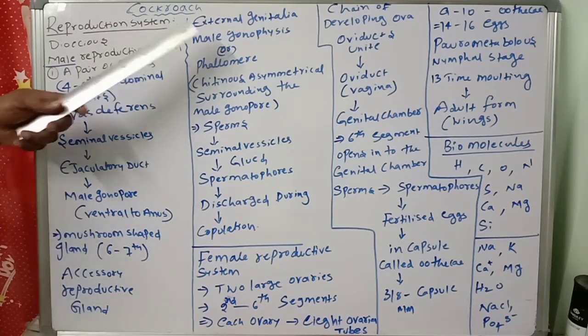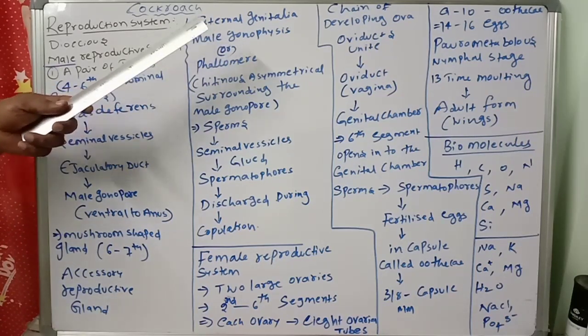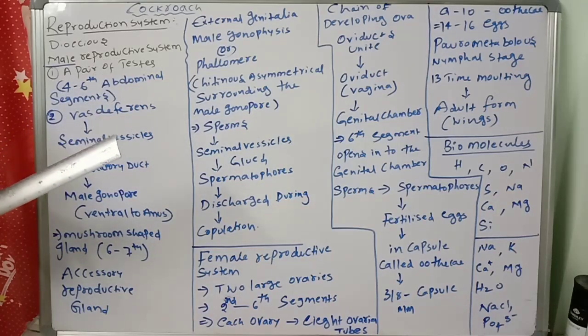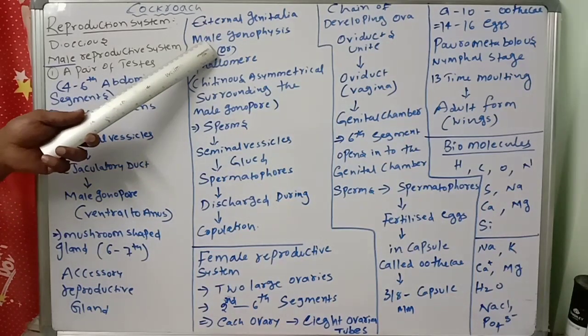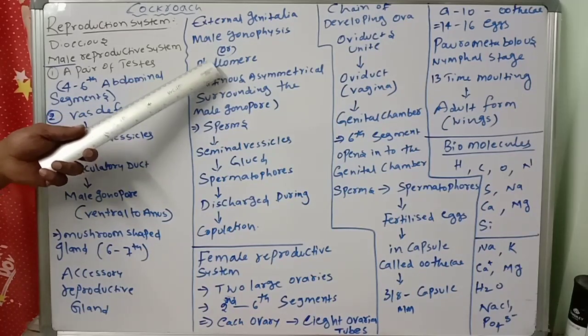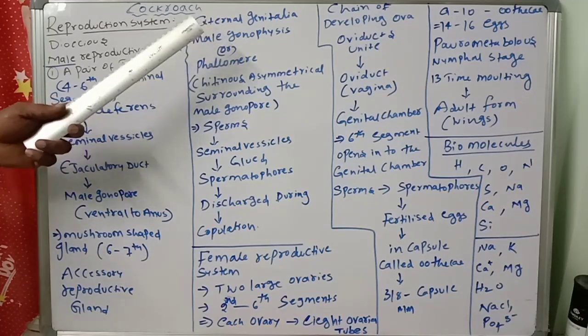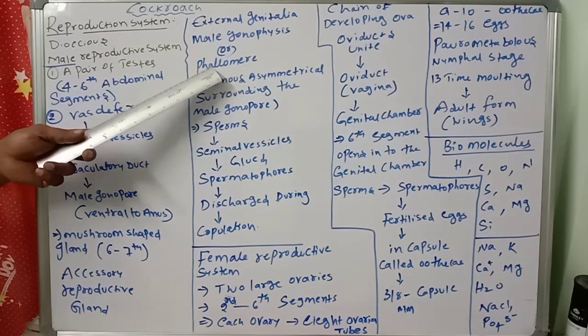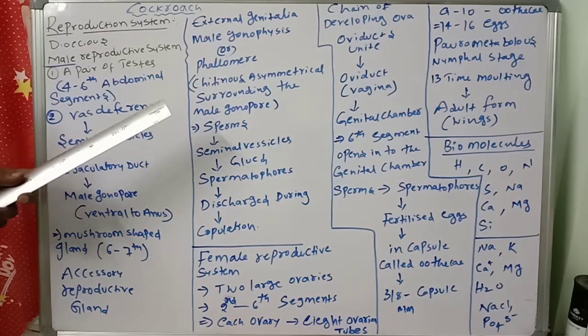Next, the external part is there. The external genitalia are represented by the male gonopophysis, or phallomere. The external part of the reproductive organ is called external genitalia, or male gonopophysis, or phallomere.